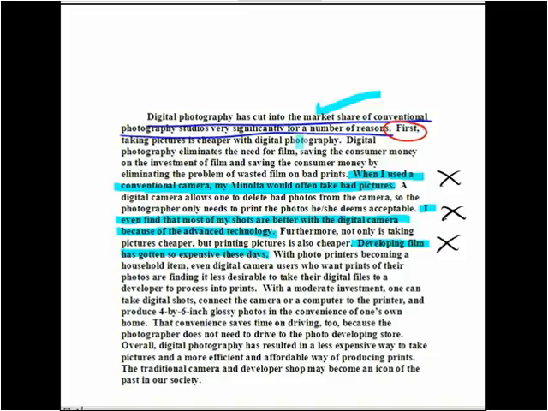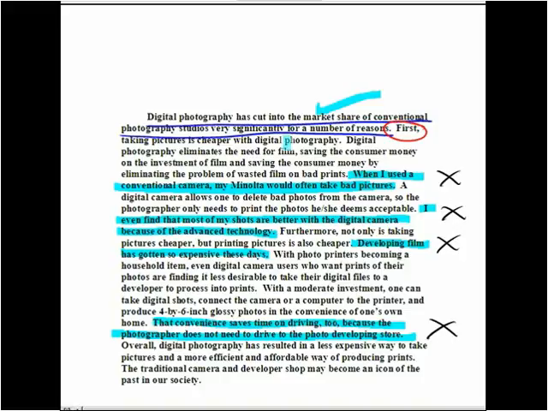With photo printers becoming a household item, even digital camera users who want prints of their photos are finding it less desirable to take their digital files to a developer to process into prints. With a moderate investment, one can take digital shots, connect the camera or computer to the printer, and produce 4 by 6 inch glossy photos in the convenience of one's own home. That convenience saves time on driving, too, because the photographer does not need to drive to the photo developing store. This is an interesting point, but it doesn't support the topic. This sentence does not belong.